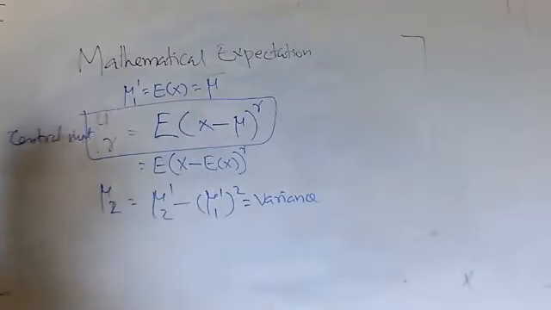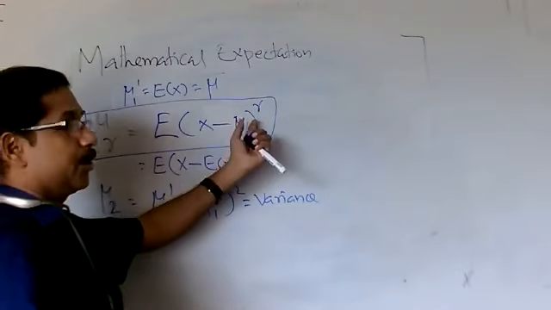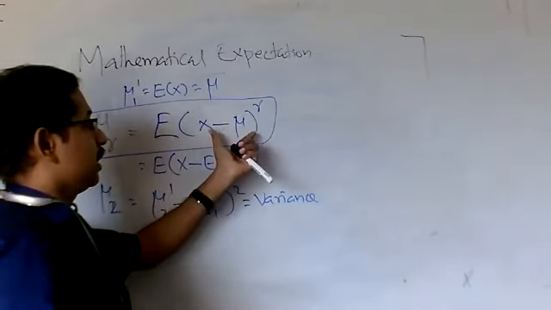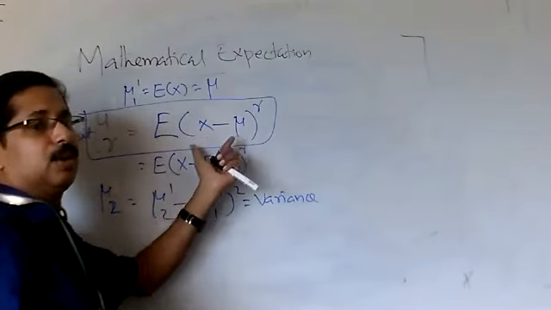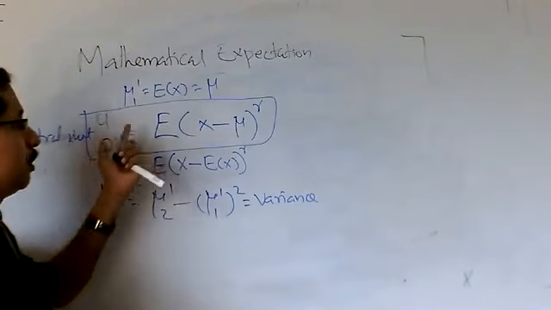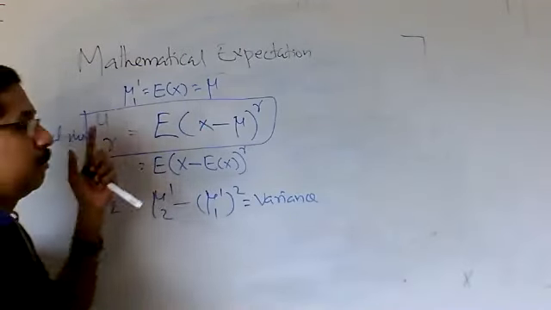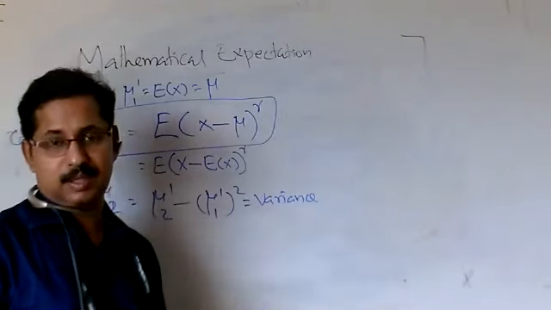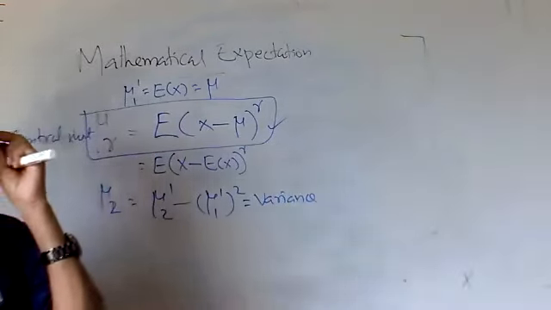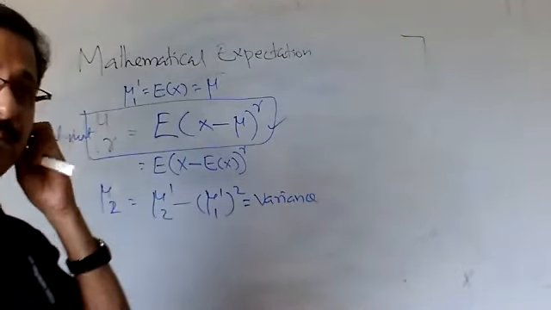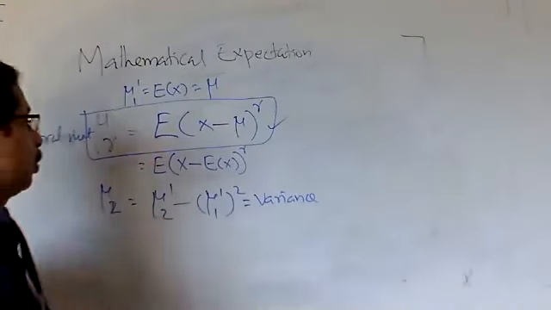Here, if you put r equal to 3, then you will get the third central moment, the expectation of (x minus mu) cubed. Then find it using the expansion of (a minus b) cubed. You expand this term and take the expectation inside, and you will get the result. Similarly, you can find mu4, mu5, etc. So any central moment can be found using this expression. You should study this expression: mu r is equal to the expectation of (x minus expectation of x) raised to r.